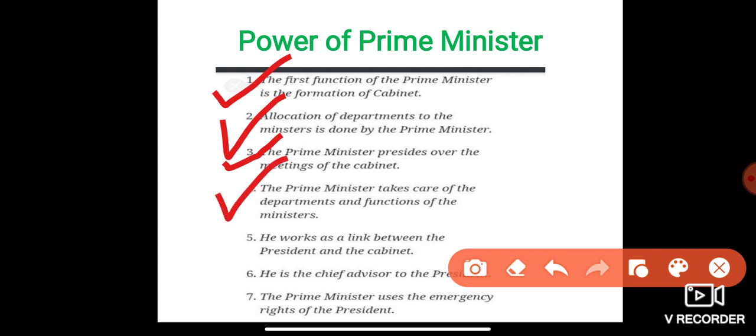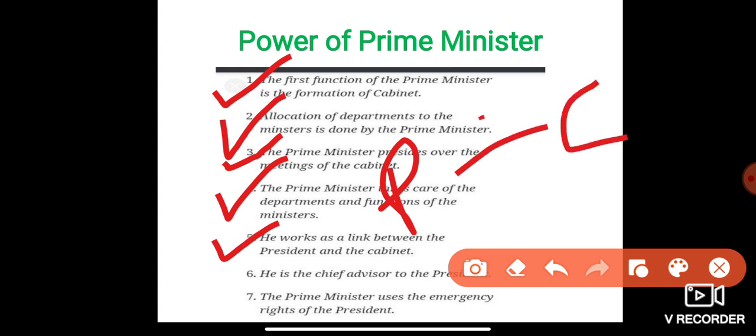Point number four, the prime minister takes care of the departments and the functions of the ministers. He takes care of the different departments and the functions of the different ministers. Point five, he works as a link between the president and the cabinet. He also works as a link between the president and the other cabinet ministers, known as the middleman.